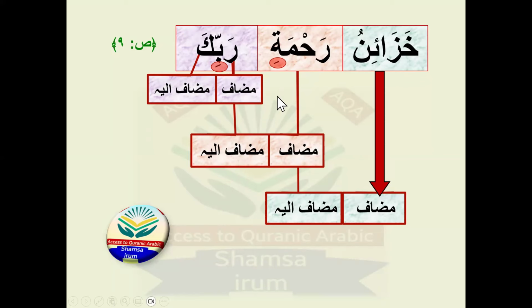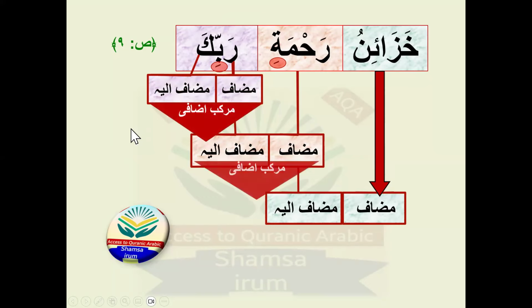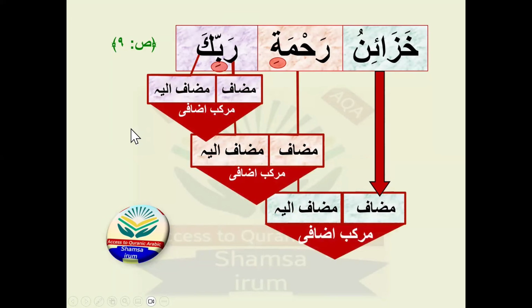So this mudafun ilay, mudafun ilay, mudafun ilay. How many murakabat are in this part of the ayah? One murakab izafi, second murakab izafi, third murakab izafi. So there are three murakab izafi in this chain of idafa. Why is it called the chain idafa? Because they are connected with each other. Ka dhamir is connected with rabbi, as ka is mudafun ilay and is connected with the mudaf.